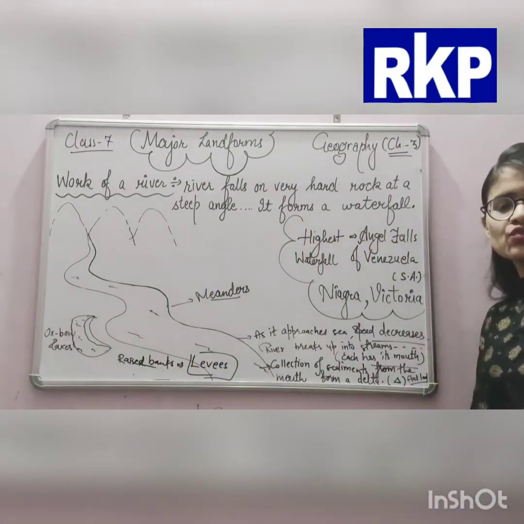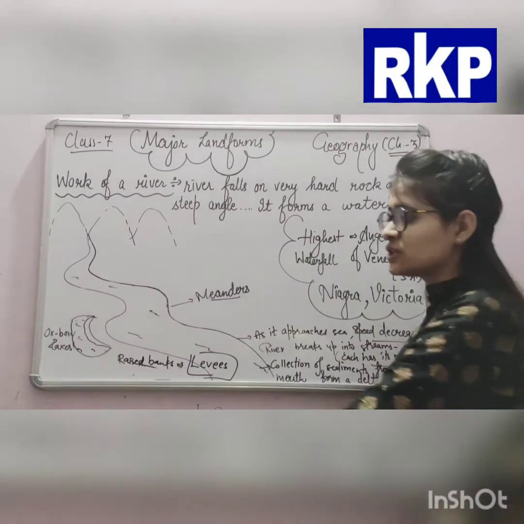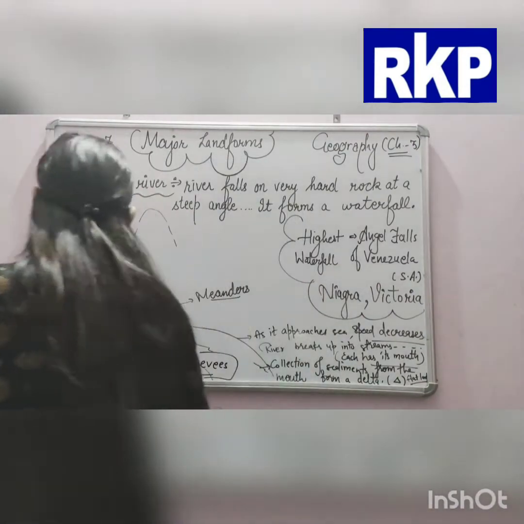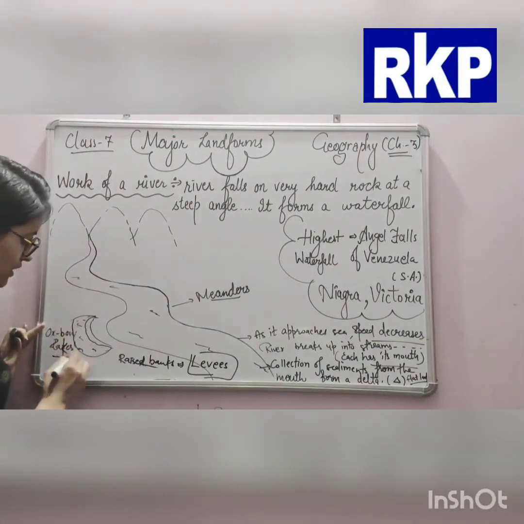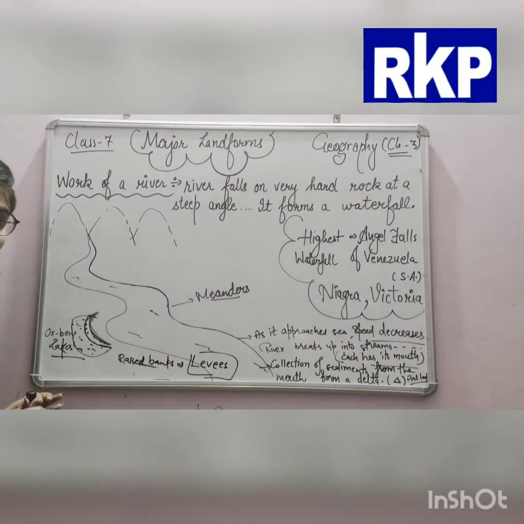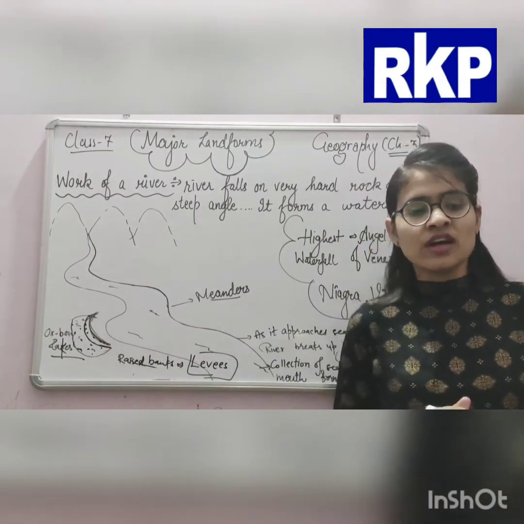Then a lake forms, and that is called an Oxbow Lake. These are the eroded material deposited by the meanders, or by the water of the river.